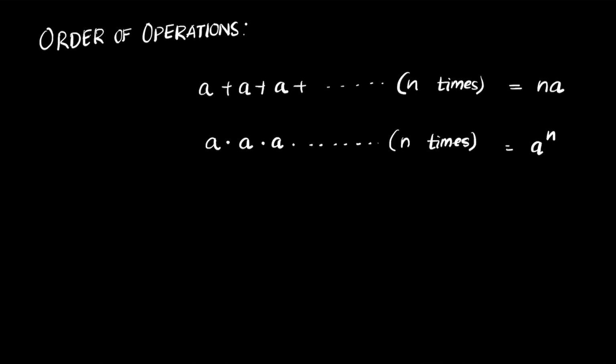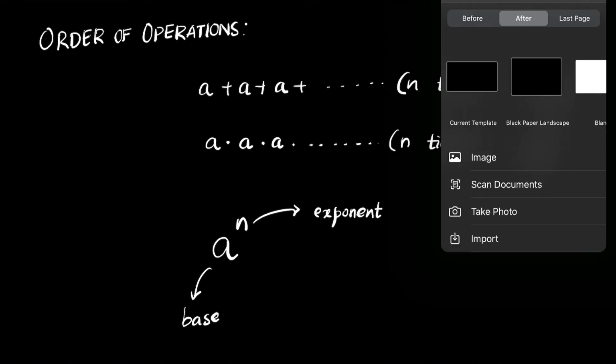So this is an example of the terms of operations, the order of operations. This here is the additive form and this here is the multiplicative or the exponential notation. In an exponential notation, you have a to the power n. A here represents the base and n here represents the exponent. Now, with that in mind, let's talk about the order of operations.